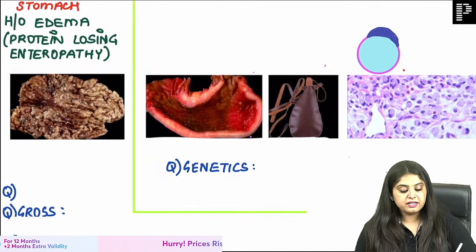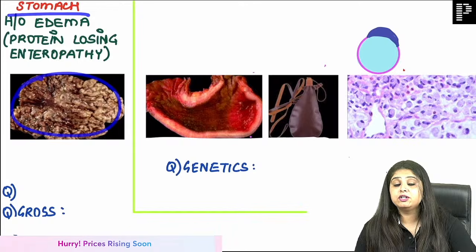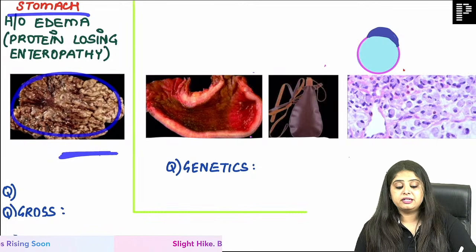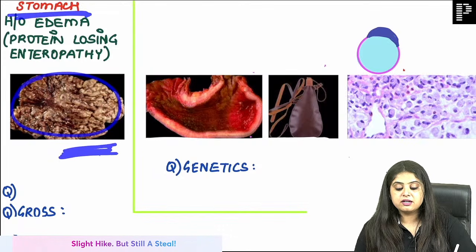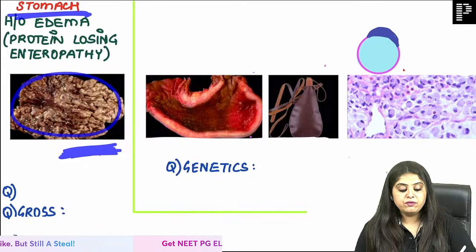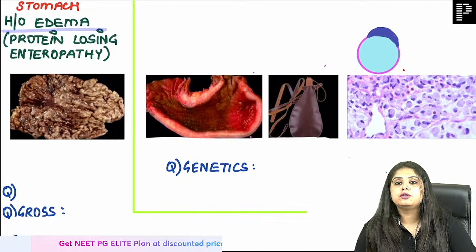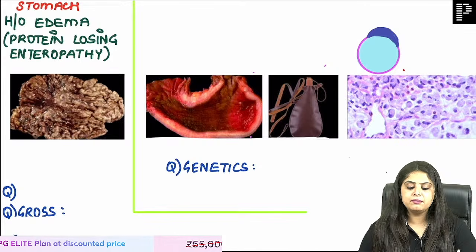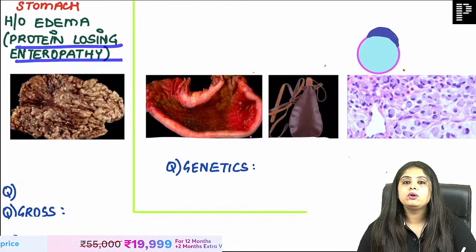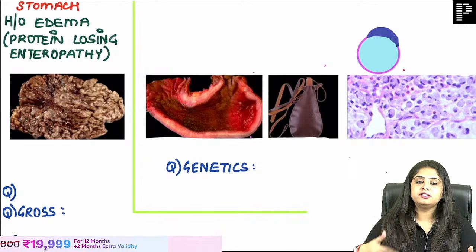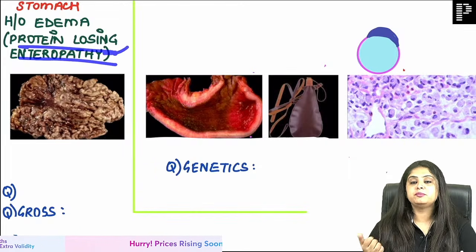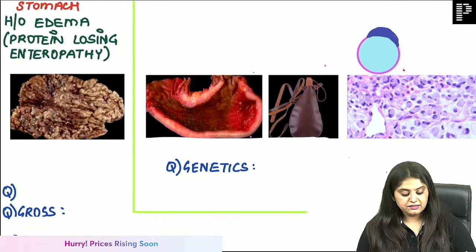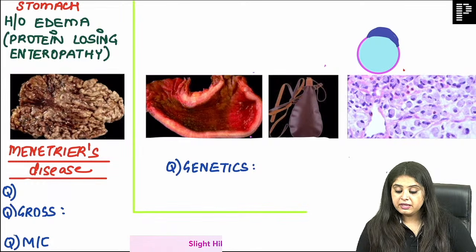Number one, if I give you a history and this is a stomach, believe it or not, it looks like a walnut, but it is a stomach. So this means the stomach has started looking like the brain. And now we will ask you that this patient has a history of edema. The patient who has history of edema is usually the one in whom protein is getting lost. I mean, protein is leaving the body. Protein losing, this means patient is having edema. And that disease, very good guys, is known as Menetrier disease.